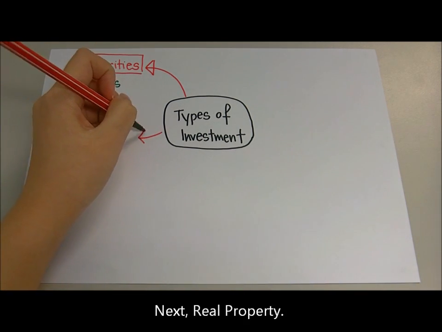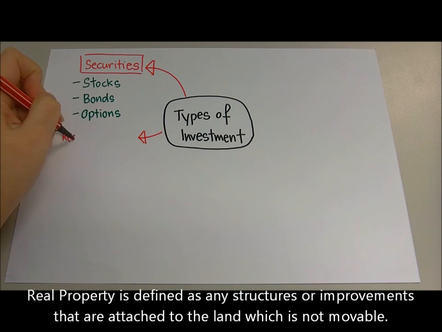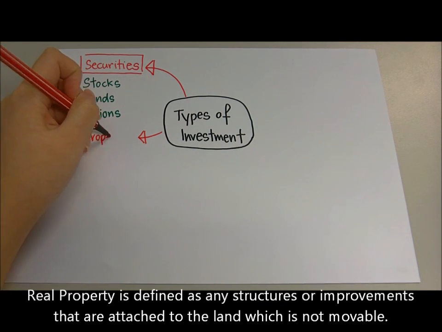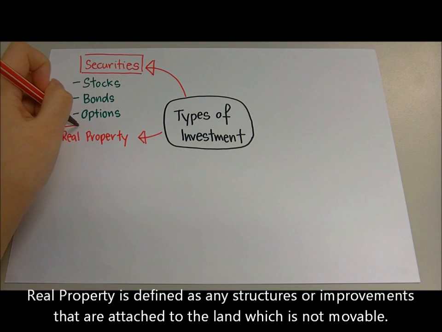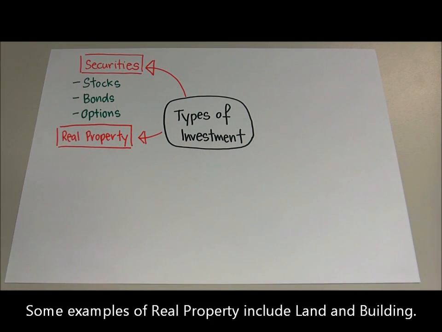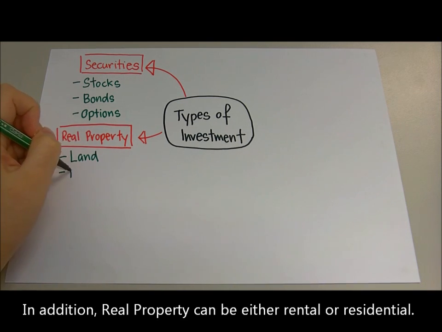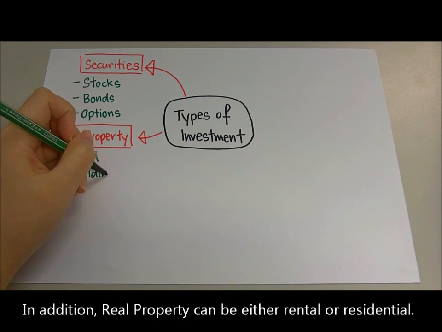Next, real property. Real property is defined as any structures or improvements that are attached to the land, which is not movable. Some examples of real property include land and buildings. In addition, real property can be either rental or residential.